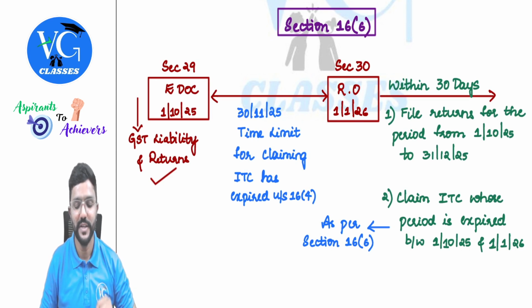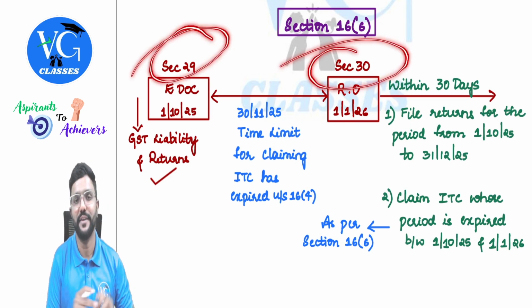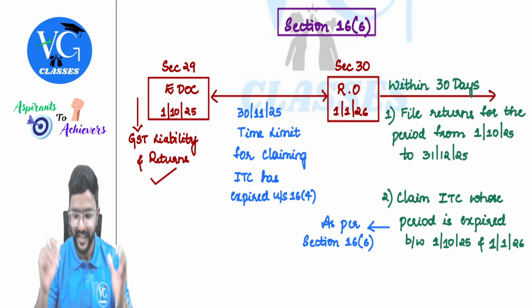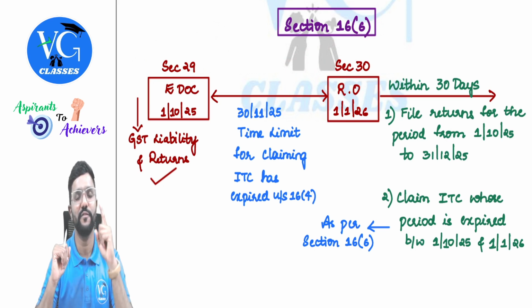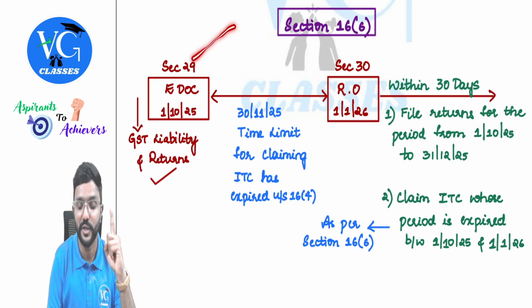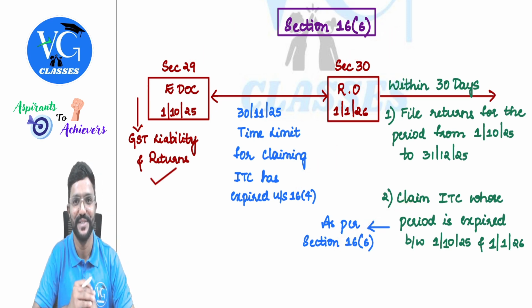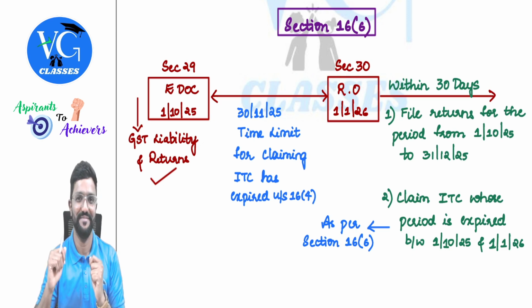Got it, connected to section 29 and 30. Very important, guys. If they want to really keep challenging questions in the exam, they can connect like this. So please be very careful, because you have to connect and explain section 29, 30, 16.4 as well as 16.6. Make sure that you do it.